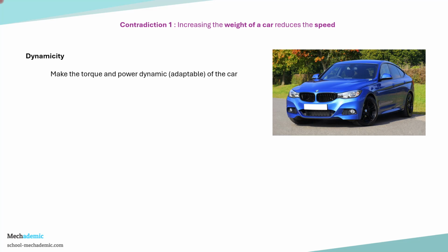The next one is using spheroidality or curvature as a principle. We have seen curvature as a principle: adding curves at the front of the car, or making the car streamlined and more aerodynamic, will reduce the drag, reduce the air resistance on the car, and hence it can reach higher speed. So this is the use of the TRIZ principle of spheroidality or curvature in solving this contradiction.